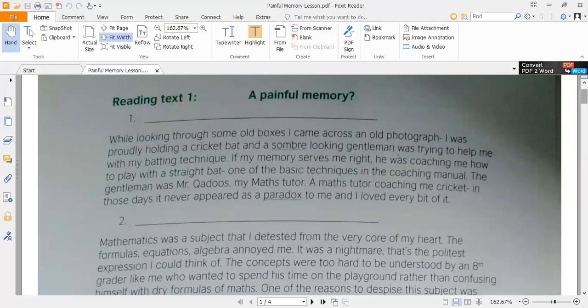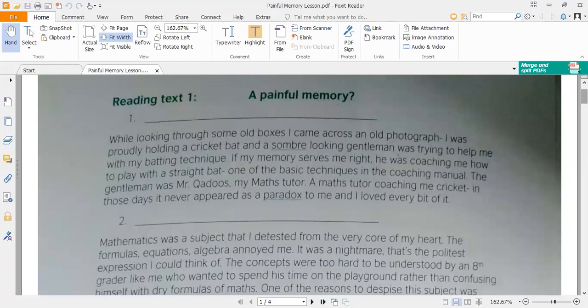He was not conscious at that time that his math teacher used to teach him cricket in the previous times, and it never appeared weird at that time. And he used to love that as well when the maths tutor used to teach him batting technique.